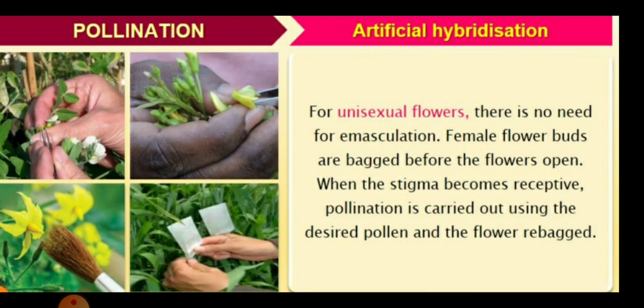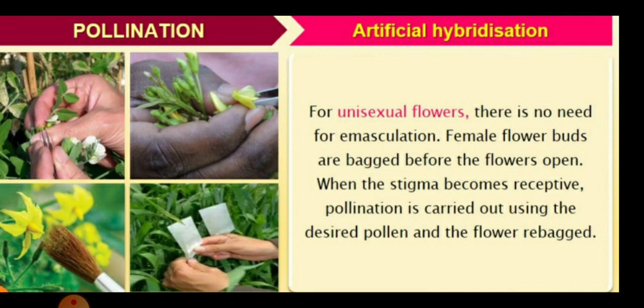Children, for unisexual flowers, there is no need for emasculation, because only the female flower buds are bagged before the pollens open, since no androecium is present, only gynoecium is there in the female flower. And when the stigma becomes receptive, the pollination is carried out using the desired pollens and the flowers are again rebagged.